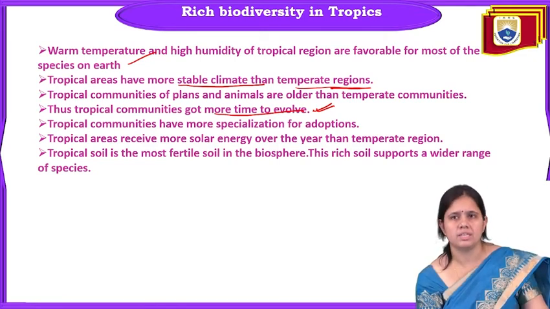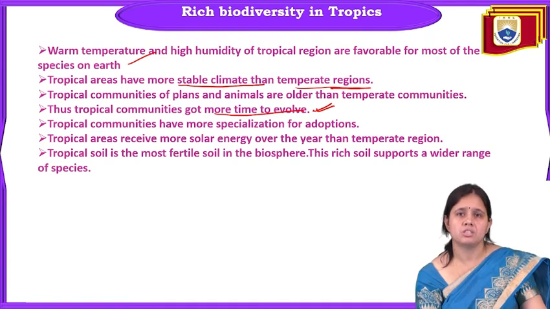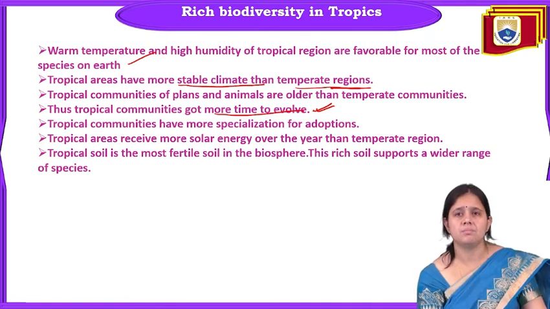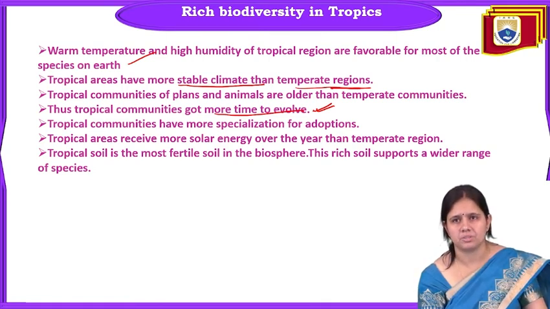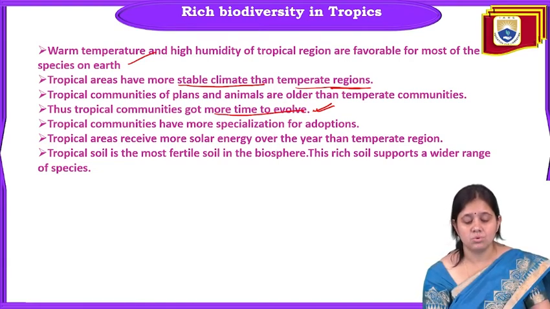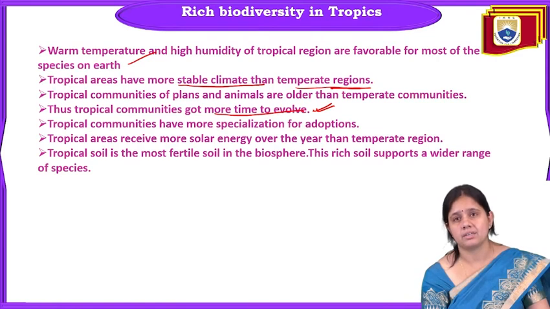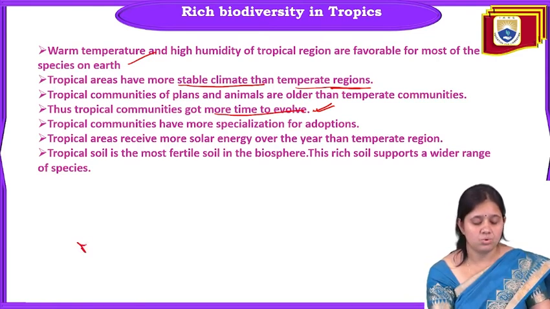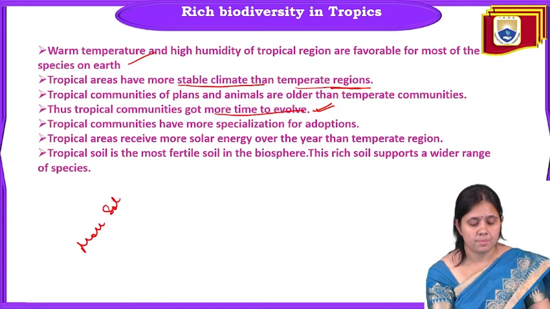So evolution is there in those species. Tropical communities have more specialization for adaptation also. Tropical areas receive more solar energy over the year than temperate regions.